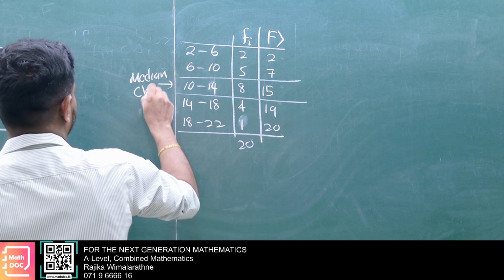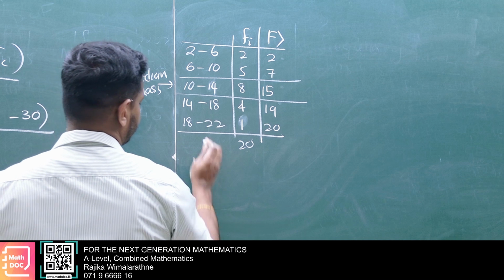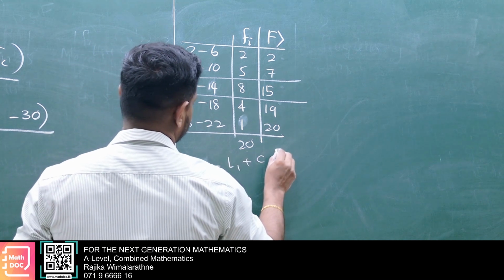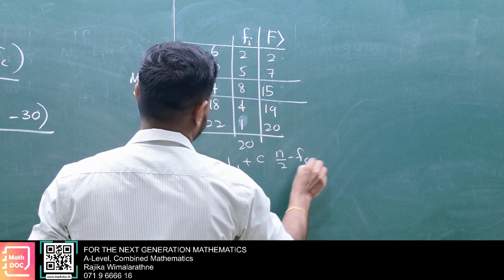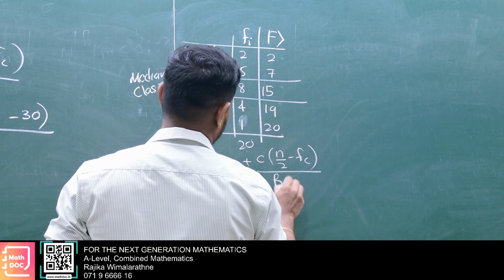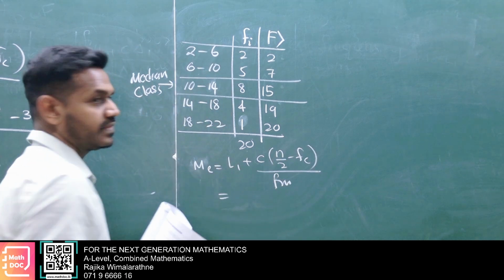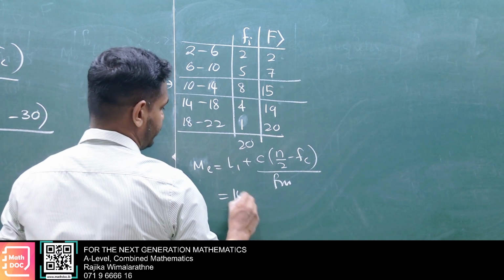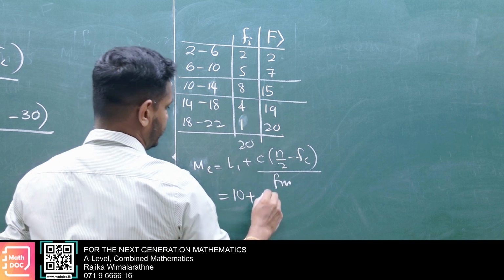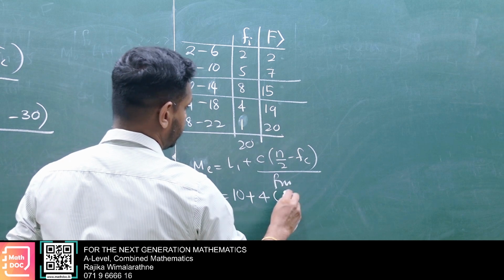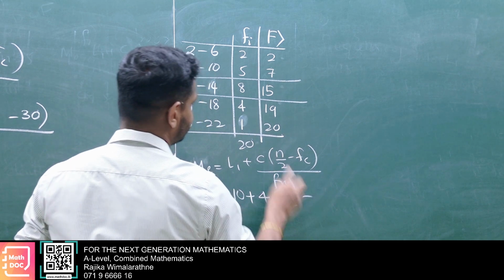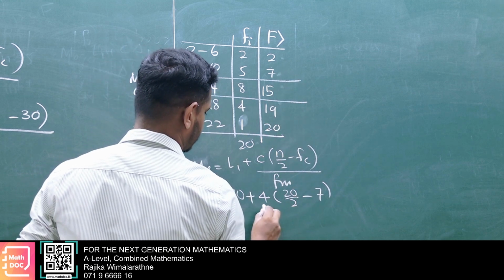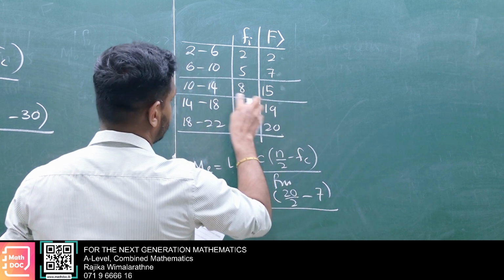the median class. Then take the formula: median equals L1 plus C times n over 2 minus Fc over Fm. Then you put the relevant data there. L1 is 10, C is 4, n over 2 is 20 over 2, Fc is the frequency sum up to here, 7, Fm is 8.